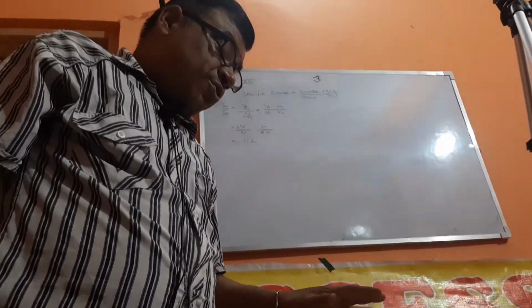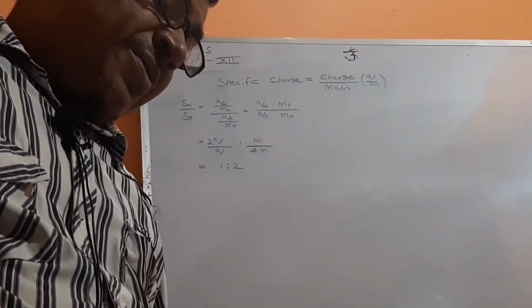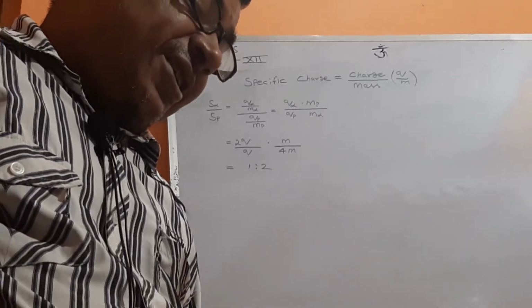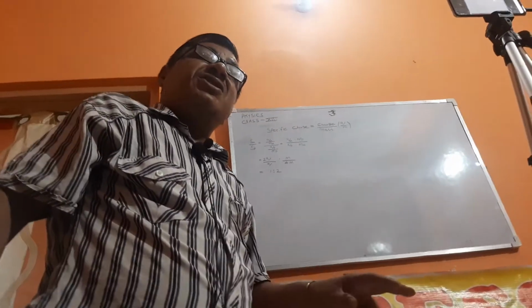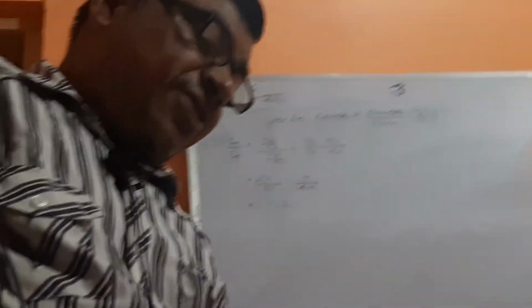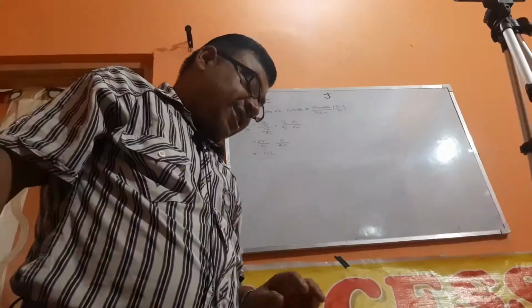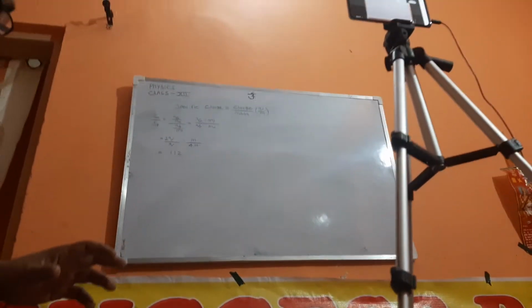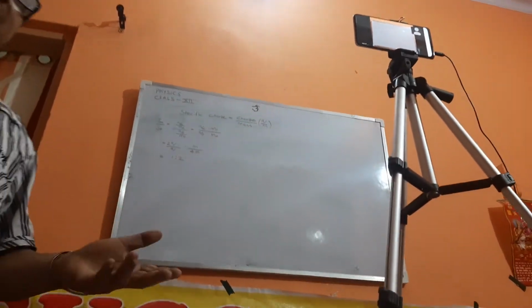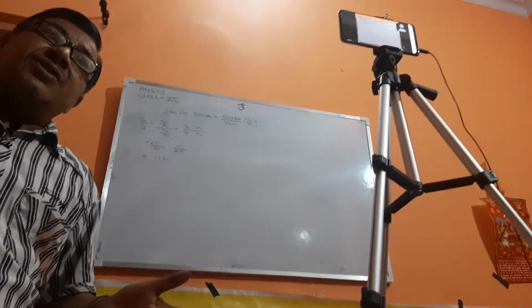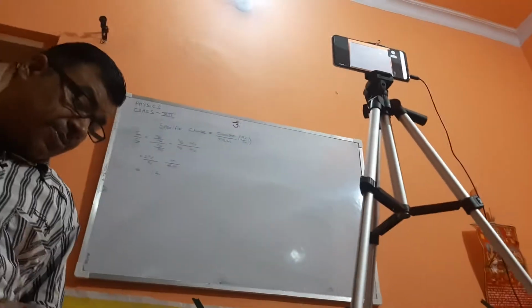Now in question number 13 you have sent the solution, but this question was tricky, and it was asked in the AIIMS examination, the All India Medical Entrance Examination. The trick in that question was... First you tell me the answer. You have given the answer, perhaps E by C.